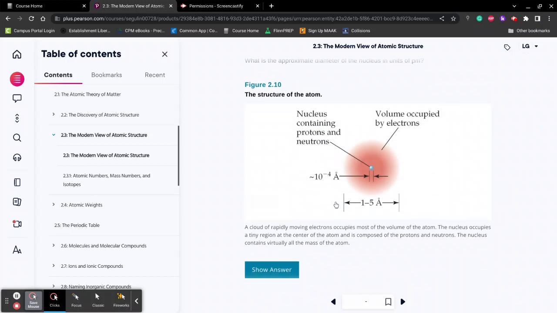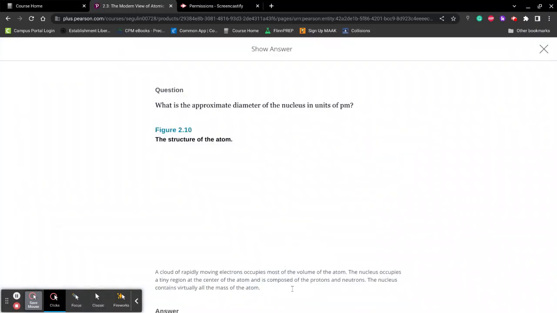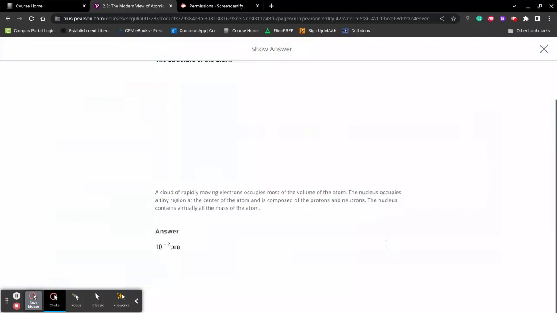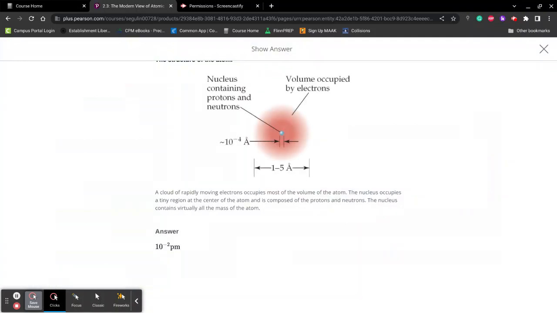Here's a quick diagram and a quick word problem if you want to do it. Pause the video, do it real quick, and then I'm going to show the answer in a second. There's your answer for you.